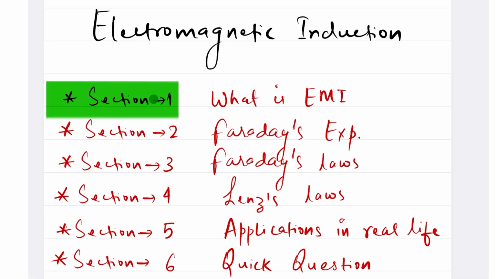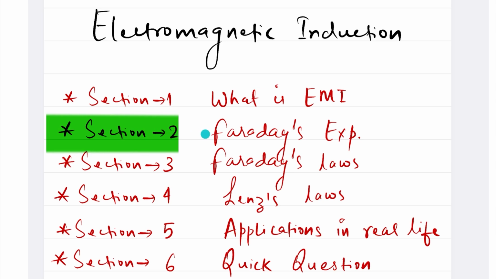In section one, we are going to study what electromagnetic induction basically is. In section two, Faraday's experiment: Michael Faraday gave us this electromagnetic phenomenon, or we can say the principle, so we are going to study the experiment in the different ways he explored electromagnetic induction.